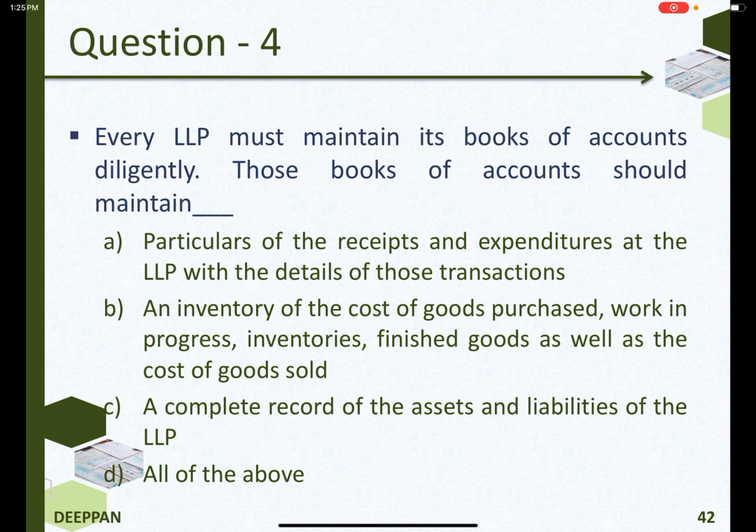Every LLP must maintain its books of accounts diligently. Those books of accounts should maintain particulars of the receipts and expenditures of the LLP with the details of those transactions, an inventory of the cost of goods purchased, work in progress, inventories, finished goods, as well as the cost of goods sold, a complete record of the assets and liabilities of the LLP. The answer is all of the above.